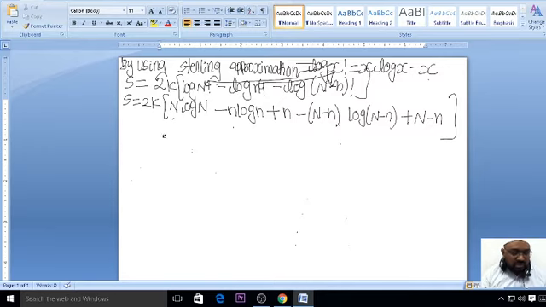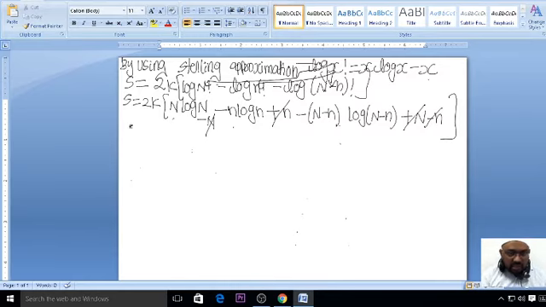So now we got this 2N log N. What will happen here? You can see this plus n small n minus n get cancelled. One more time, plus n is there and this is minus n, so this minus n and this plus n get cancelled. Here you can see N log N minus n log n minus n, so this minus n and this plus n get cancelled. What is ultimately remaining?